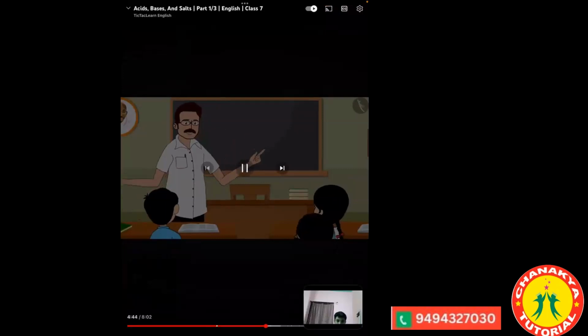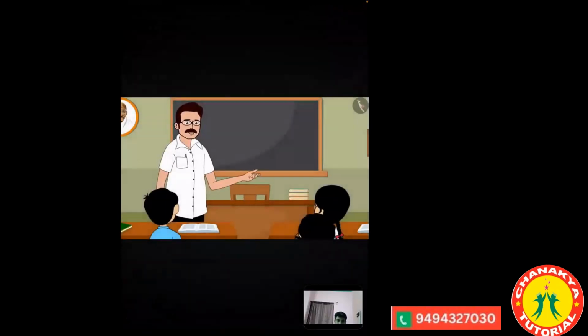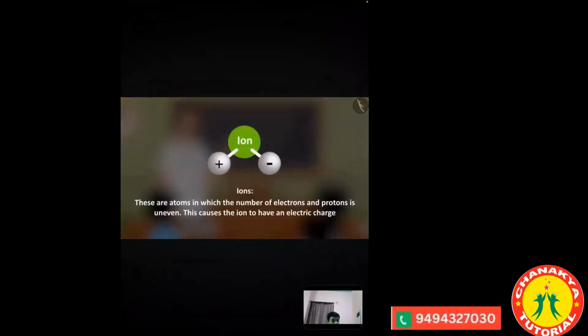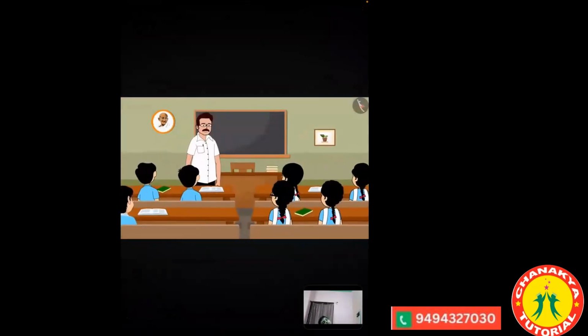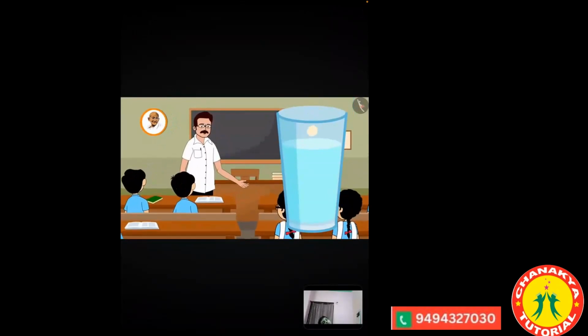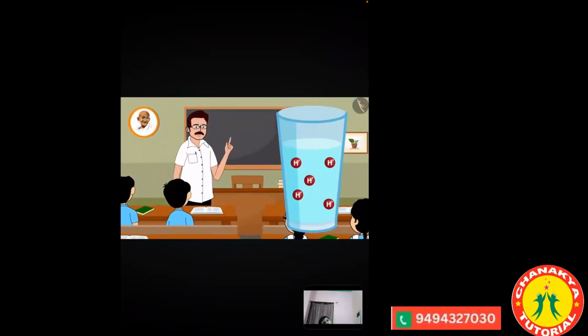They are bitter in taste. They have a wide range of applications in our daily life. They have hydroxide ions present in them, and acids have hydrogen ions present in them. Sir, can you please explain in detail? When acid dissolves in water, it releases hydrogen ions.